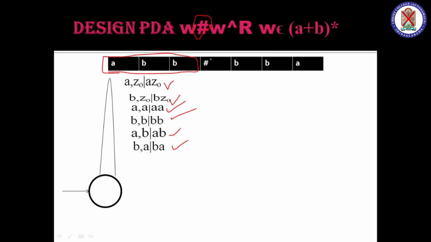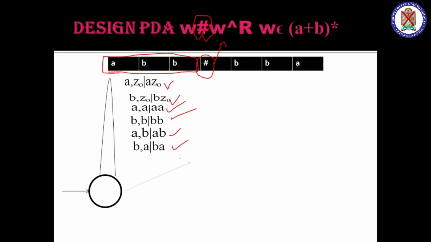But here the situation is different in PDA. When pattern matching, if hash comes here and this hash is a necessary condition, it can be bypassed. It has no significance with pattern matching, but its existence must be checked. That is, it is bypassed means it is not checking with the stack or the current input tape. That checking is not done, but its existence is important.